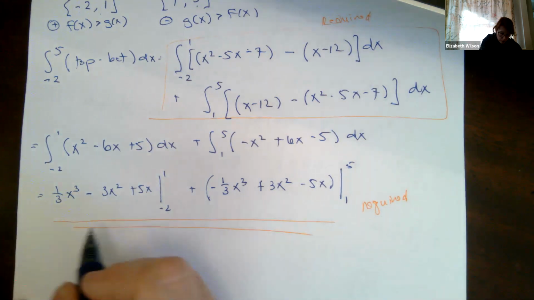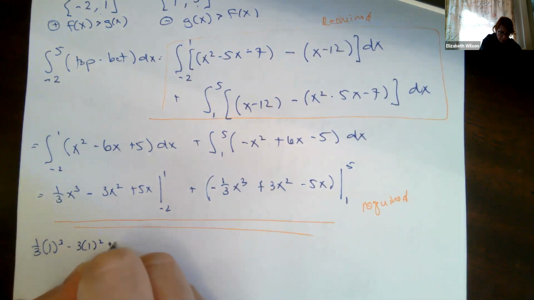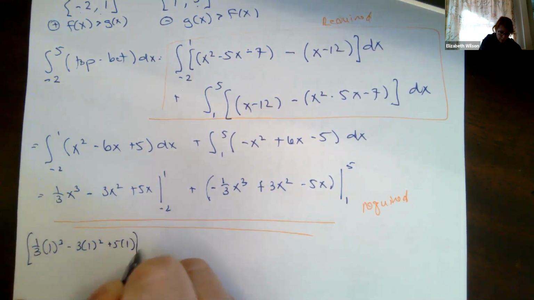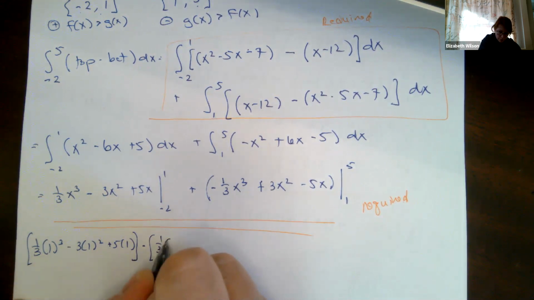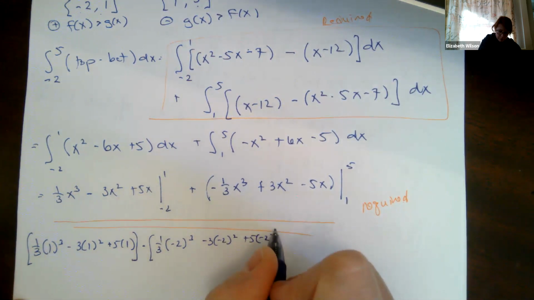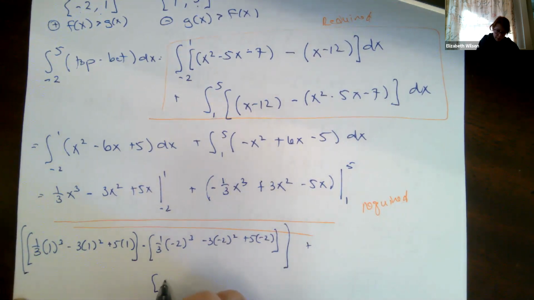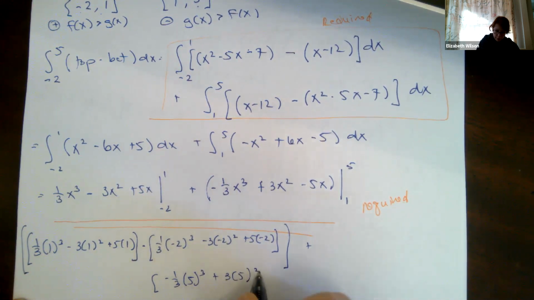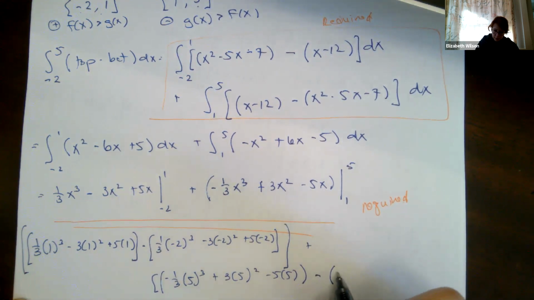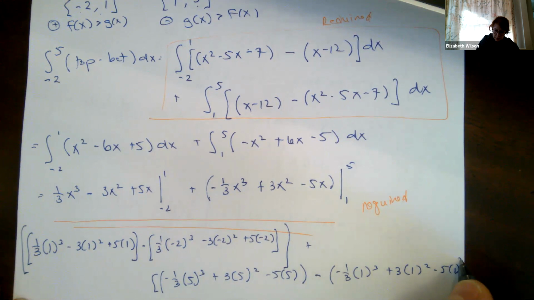So this is going to look like 1/3 times 1 cubed minus 3 times 1 squared plus 5 times 1, minus 1/3 times -2 cubed minus 3 times -2 squared plus 5 times -2, plus our next one. This is going to be minus 1/3 times 5 cubed plus 3 times 5 squared minus 5 times 5, minus 1/3 times 1 cubed plus 3 times 1 squared minus 5 times 1. Yikes, I'm running out of room.